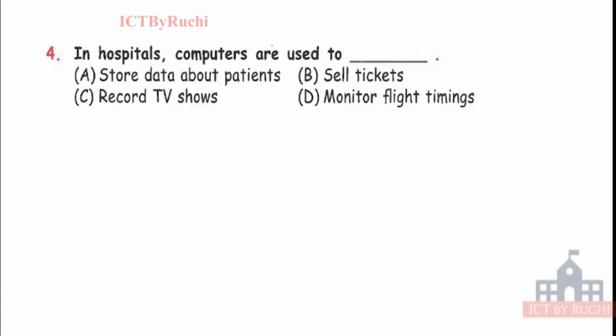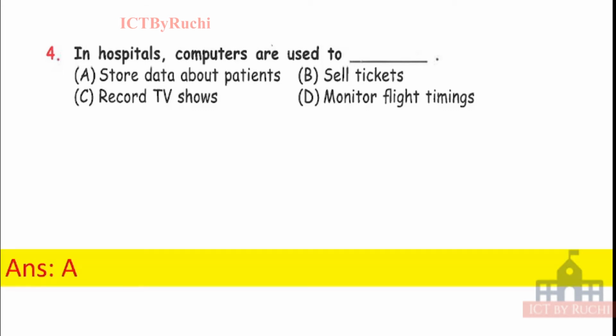Next question. In a hospital, computers are used to A, store data about patients, B, sell tickets, C, record TV shows, or D, monitor flight timings. Tell me the answer quickly. Answer is store data about patients, because we know a hospital has patients. So the computer's work in a hospital is to store data about patients. Selling tickets will be used in movie theaters. Recording TV shows will be used in entertainment, in movies. D, monitoring flight timings will be used in an airport.